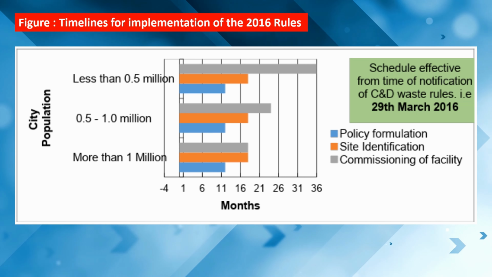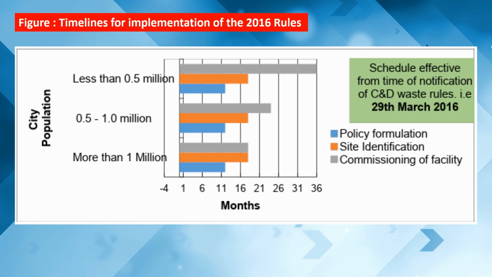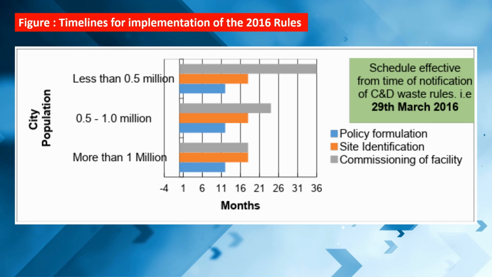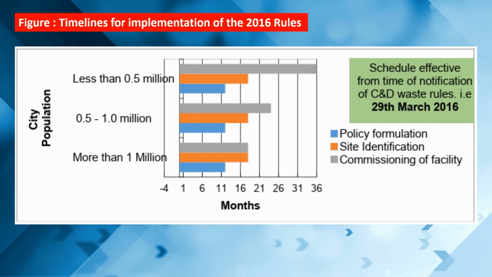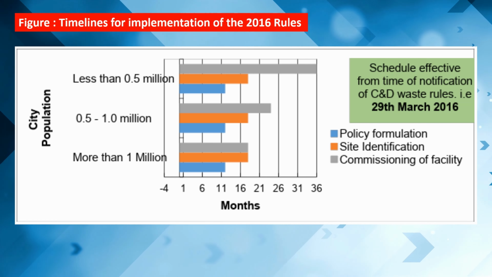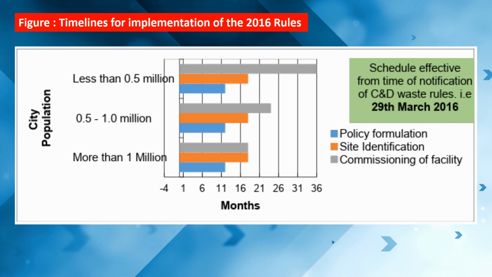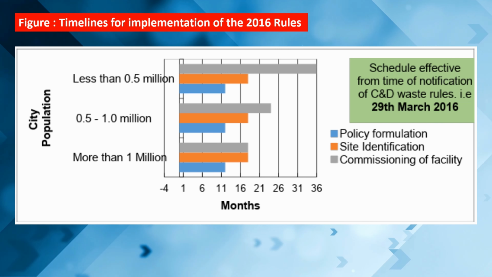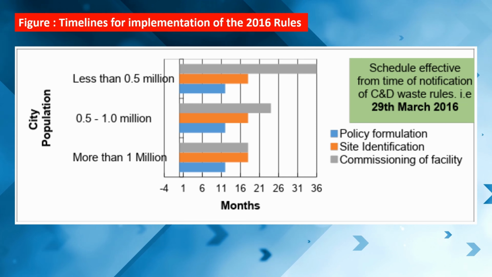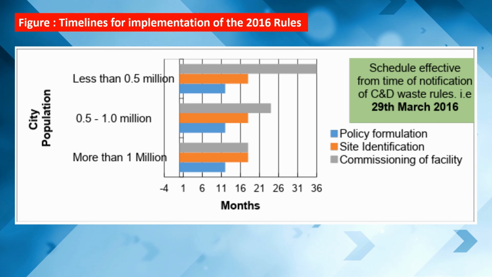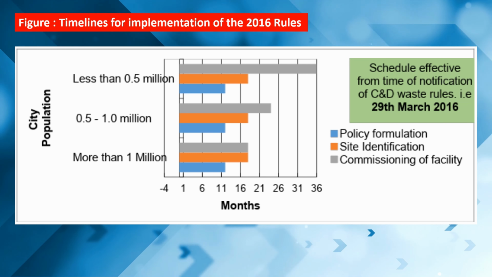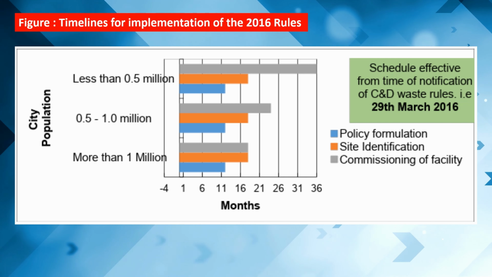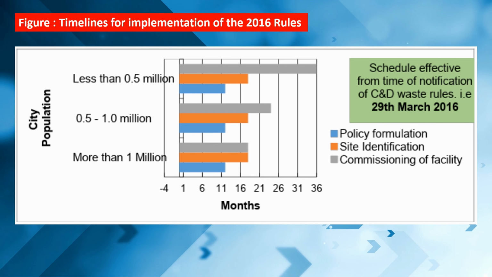As per city population, the timeline is given to frame the implementation of these 2016 C&D waste rules. For population above 1 million, the timeline given is 16 months. For policy formation for the above 1 million population, the timeline is 11 months, and for site identification, the timeline is 16 months. Likewise, where the population is less than 0.5 million, as shown in the blue line, the policy formation time is 11 months, the site identification time is 16 months, and the commissioning of the facility is 36 months.